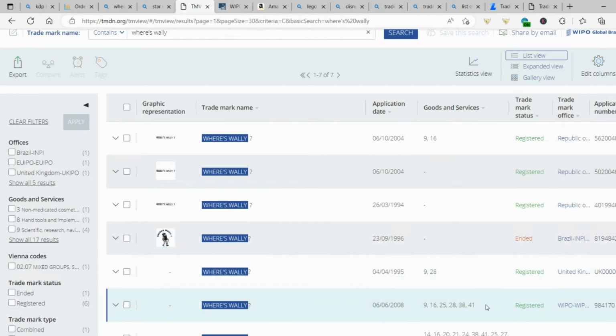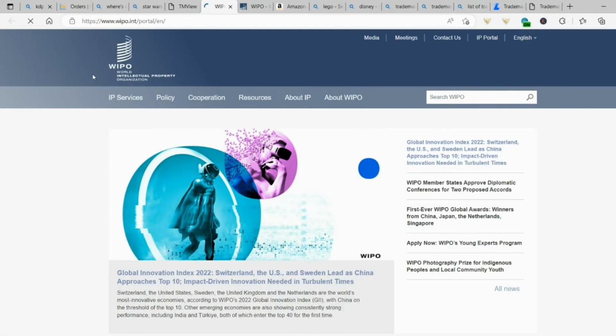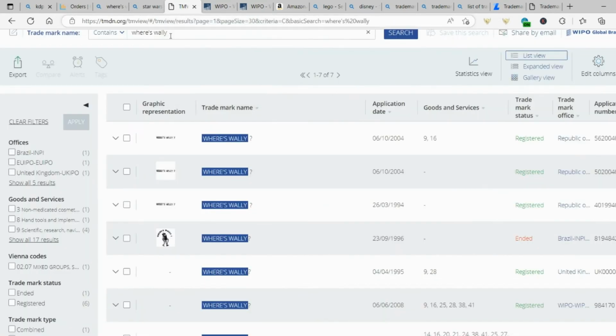So you would think that would mean that you can use it. But unfortunately, it is registered under this one, which is saying WIPO. If we check what that actually is, it's the World Intellectual Property Organization. So that sort of trumps anything in the whole world.